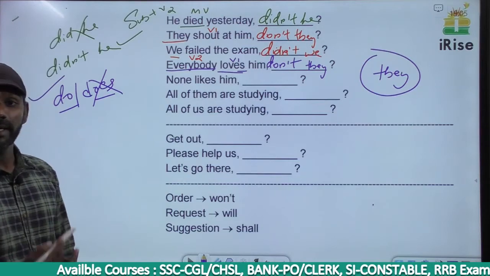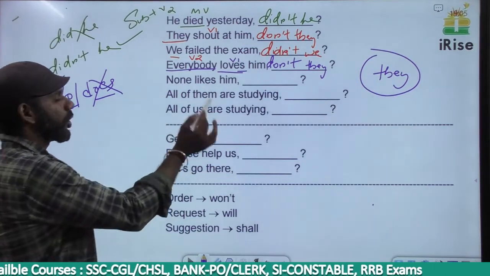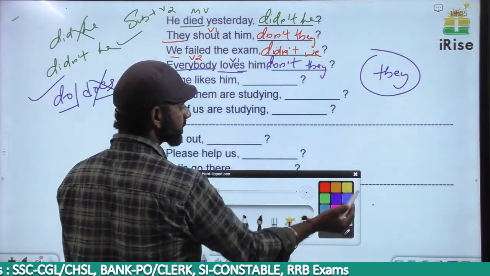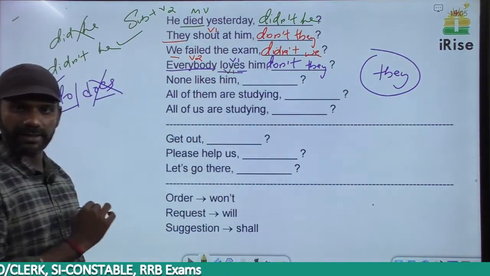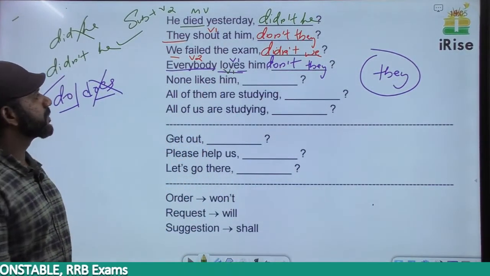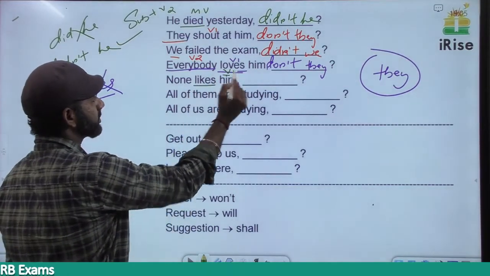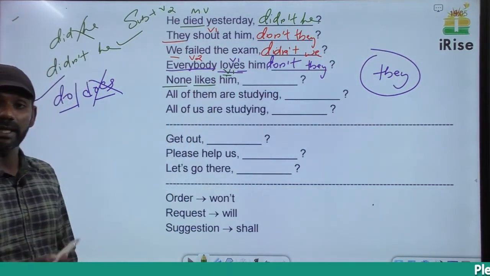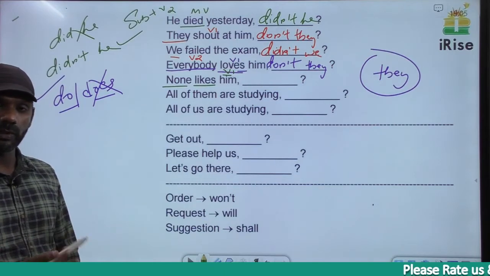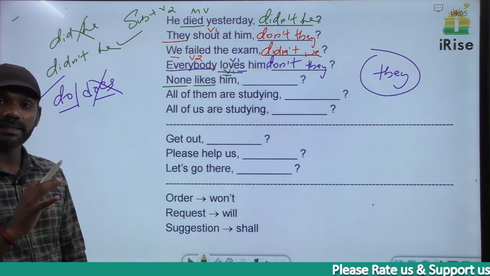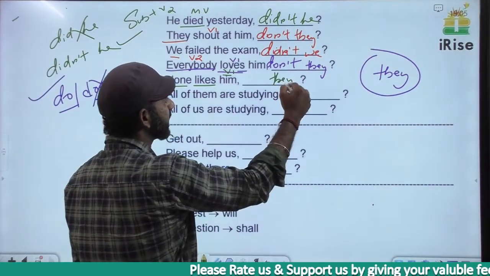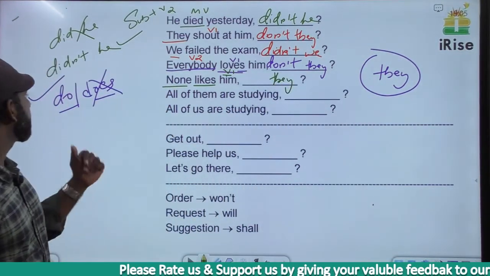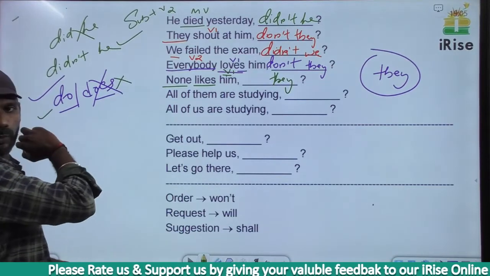Come to the next one. None likes him. No auxiliary verb. Likes is V1. Subject plus V1 is simple present. We have to use do or does in the tag. The subject here is none. None is an indefinite pronoun. So in the sentence, the subject is an indefinite pronoun. So in the tag, we have to go for they, undoubtedly. And with they, we cannot use does, it must be do.